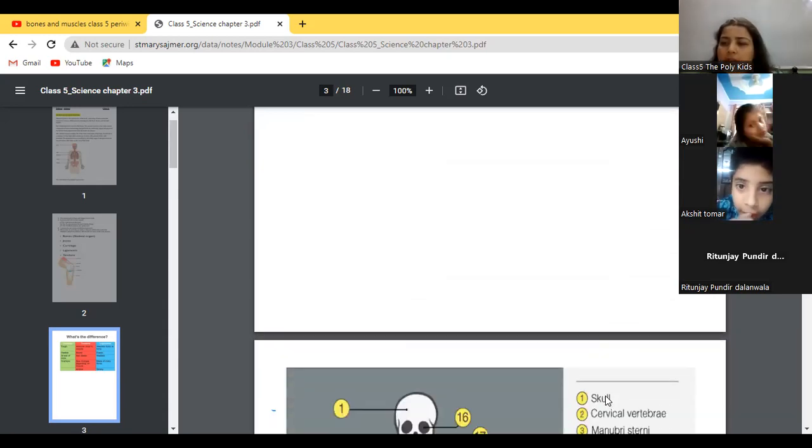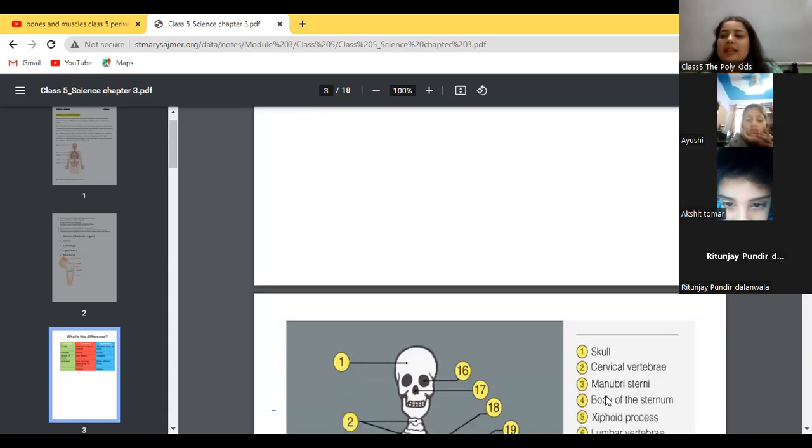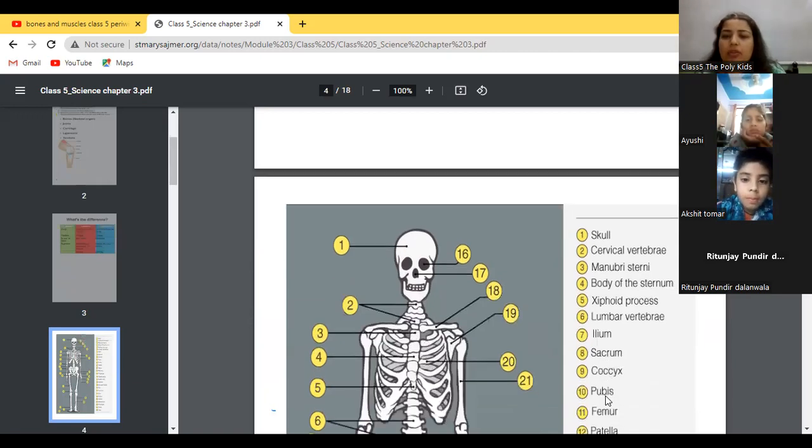There are 5 main parts in our skeleton system. First is bone, second is muscle... skull, ribcage, hind limbs, backbone, forelimbs. Yes, we will discuss about it now.